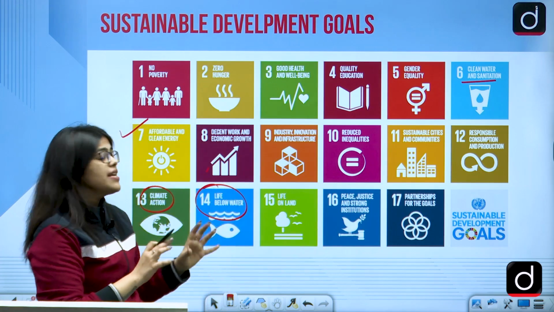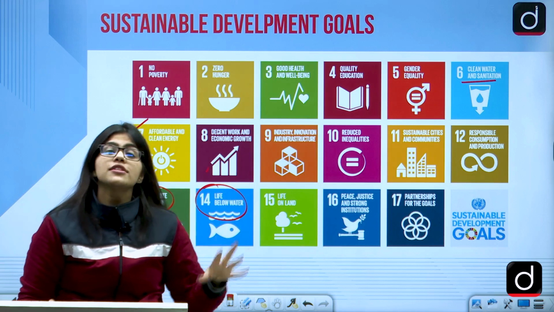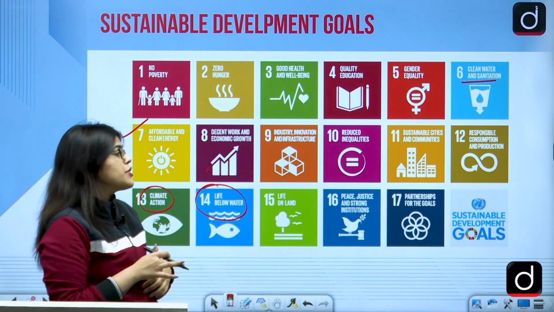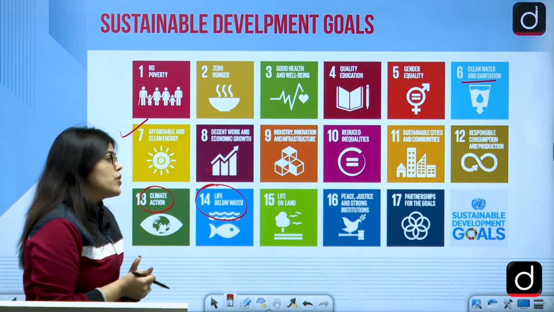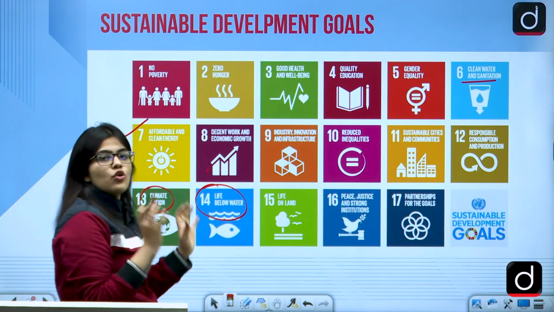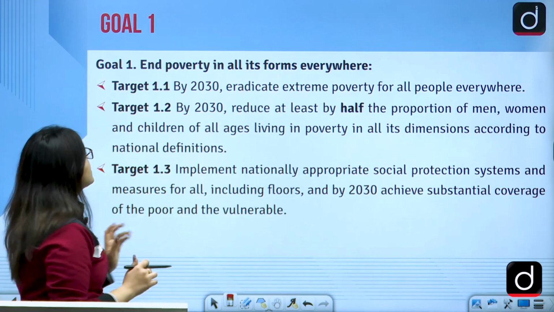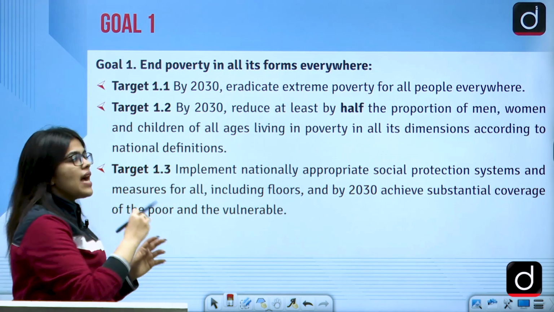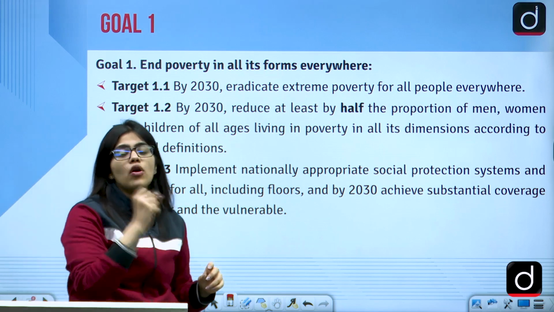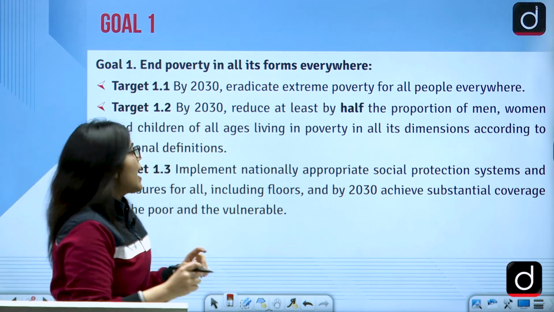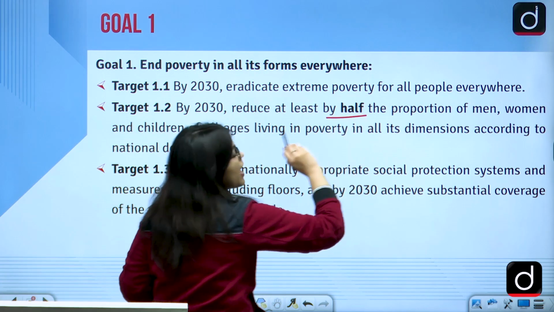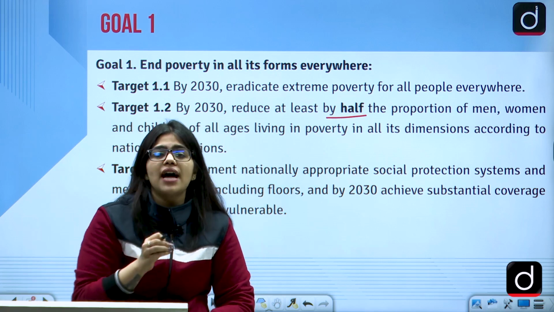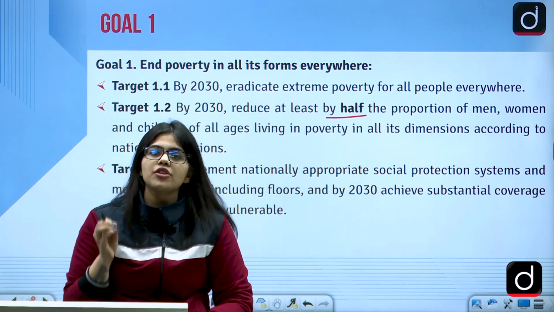At the very end, there would be global partnership. So in the MDGs also, there was global partnership at the end, and here also we are talking about partnership as the goal. So these are the 17 goals for us, and we will be discussing the goals and the important targets related to them. Basically, I would be reading it and you will be jotting down the important points, like in the MDGs also I made you mark, right? So all the figures that fall under it are also asked in your exams.